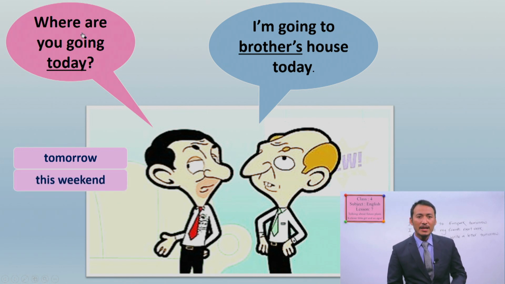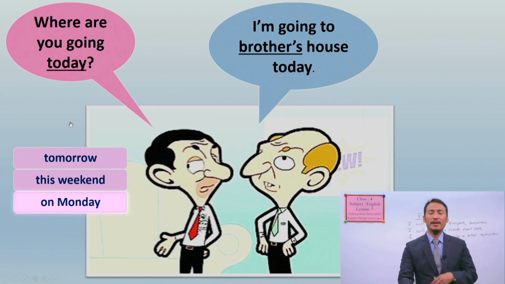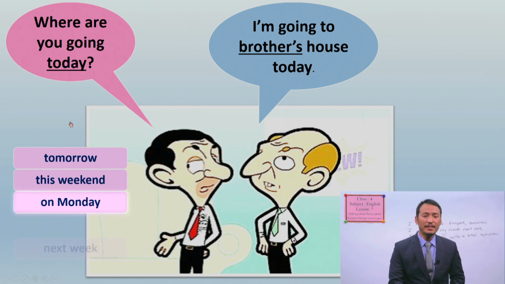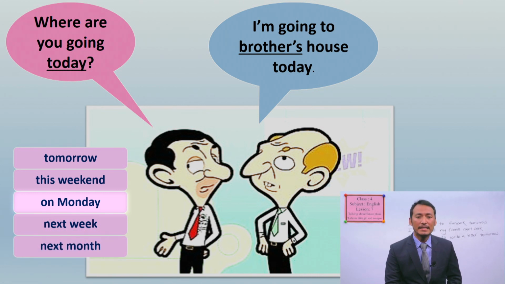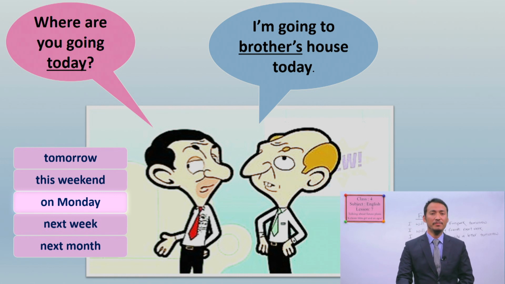Now let's make more sentences like this using the different time adverbs and nouns here. You can say, where are you going today? Where are you going tomorrow? Where are you going this weekend? Where are you going on Monday? Where are you going next week? Where are you going next month? Can you make such more sentences with these time words? All right, you can note on your copy, okay?